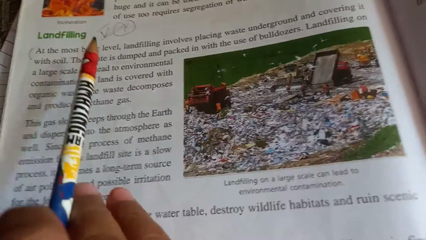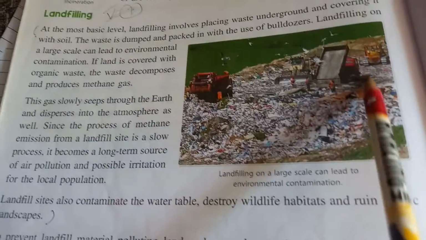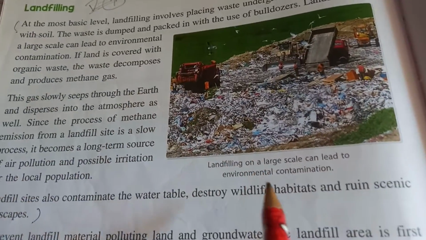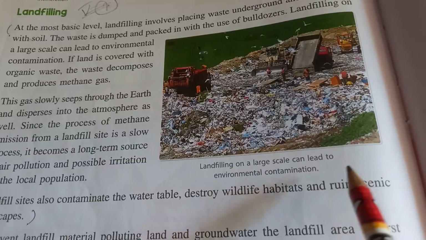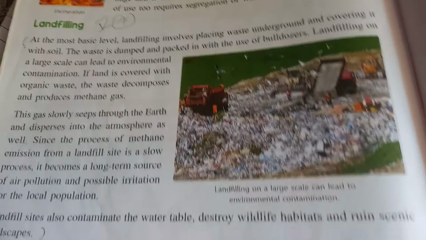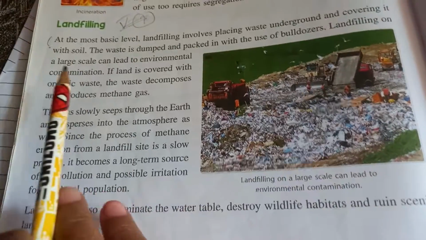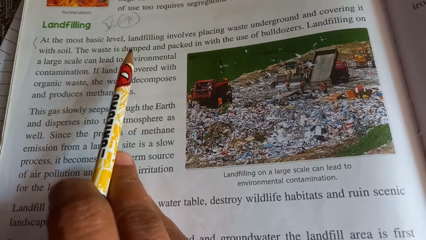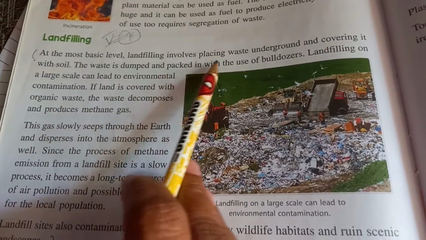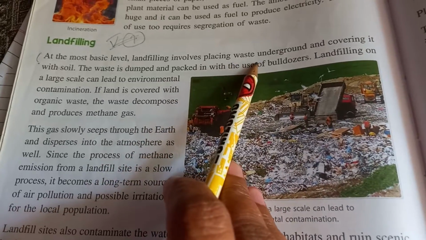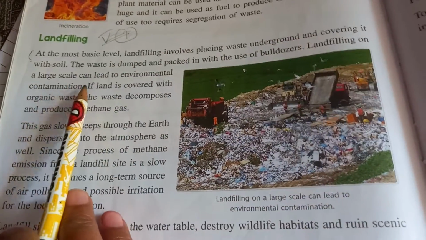Now next is landfilling. At the most basic level, landfilling involves placing waste underground and covering it with soil.